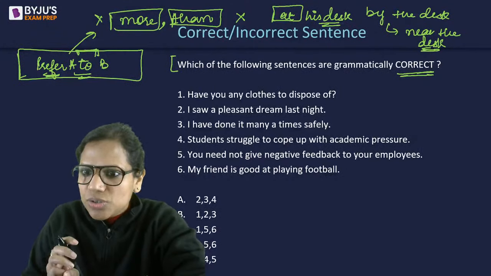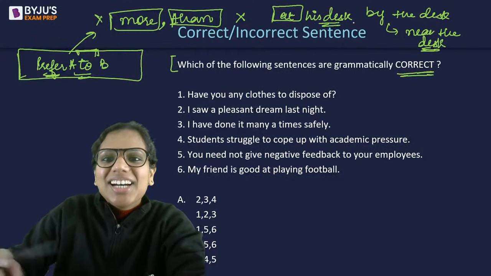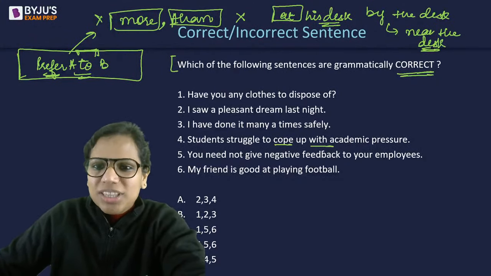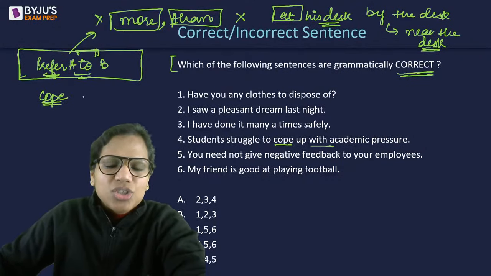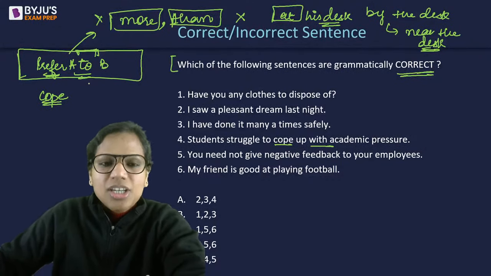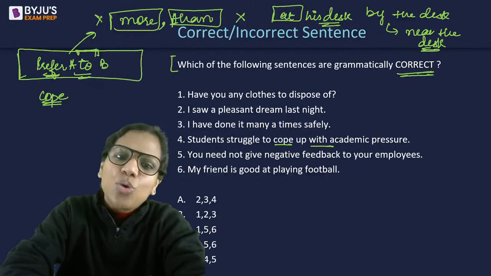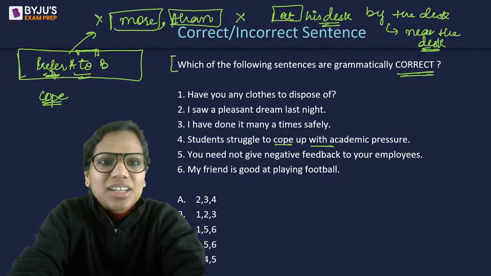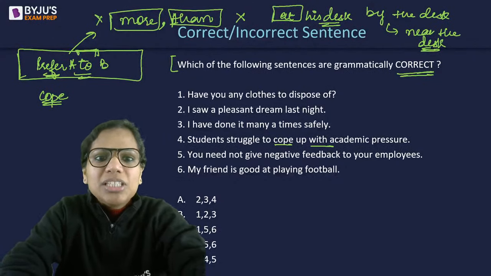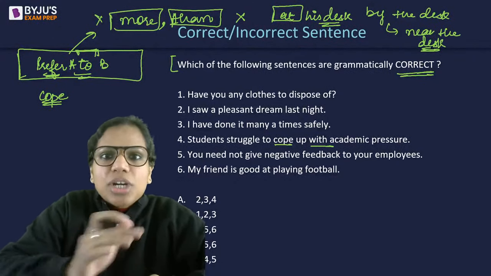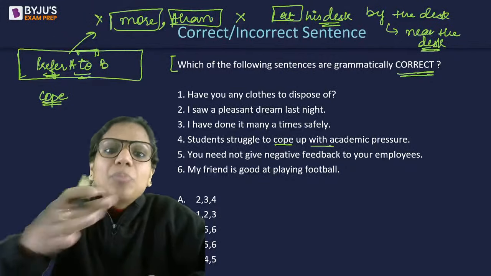Okay. So now cope up is correct, but cope up with is incorrect. See, cope with. Up is not required. She's trying to cope. Okay. So she's trying to cope or she's trying to cope up. Tell me. Cope with the loss of something, right? So cope means that you're trying to deal with something. So she's trying to cope with stress, not cope up with stress.